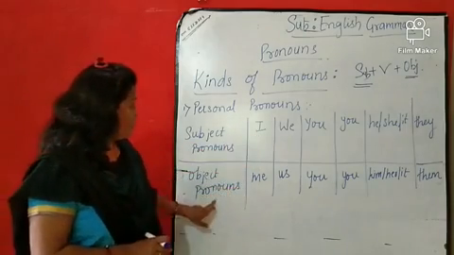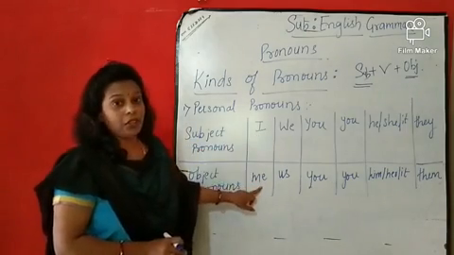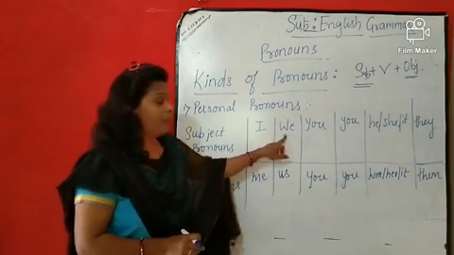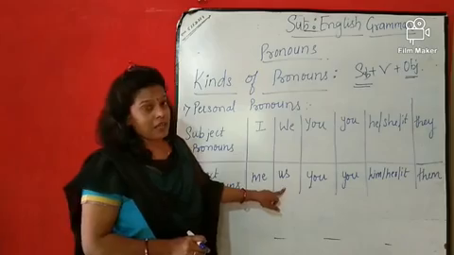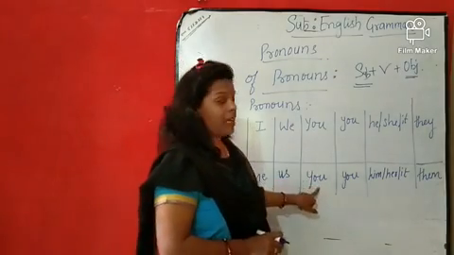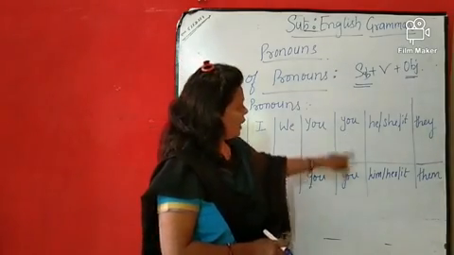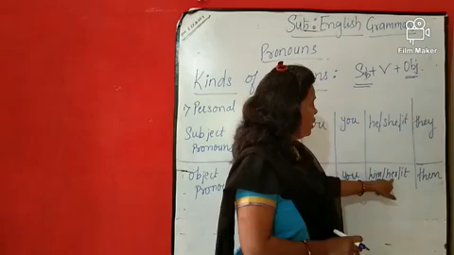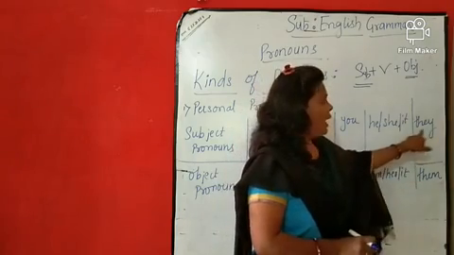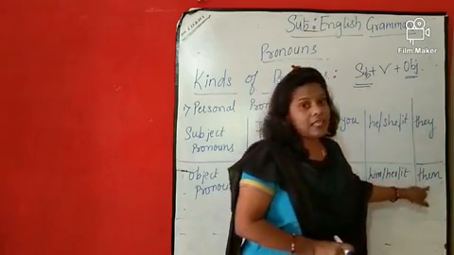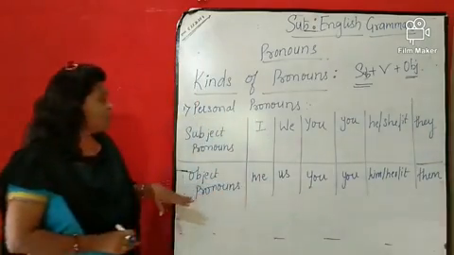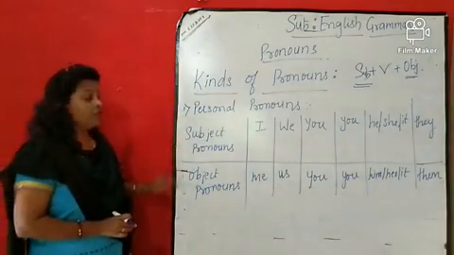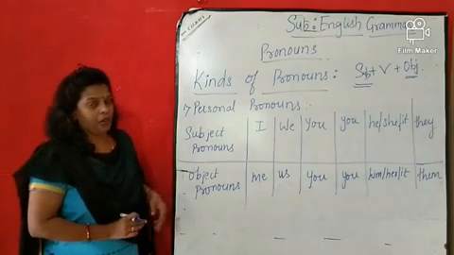I को हम लोग object pronoun में क्या use करते हैं? I is going to be used as me. We is going to be used as us. You is going to be used as you. Again you. He is going to be changed into him. She, her. It. And they is going to be changed as them. So these are the uses of the pronouns as subject pronouns and object pronouns.